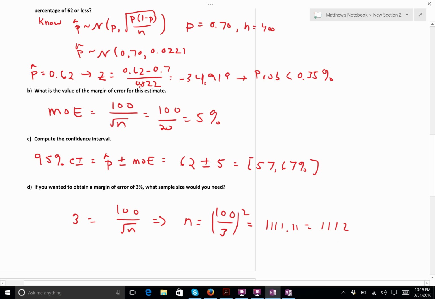Well, in this case, it's not people, it's stores, but we still can't have a fraction of a store. So this is how many stores the employee would have to sample or survey if he wanted a margin of error of 3%.